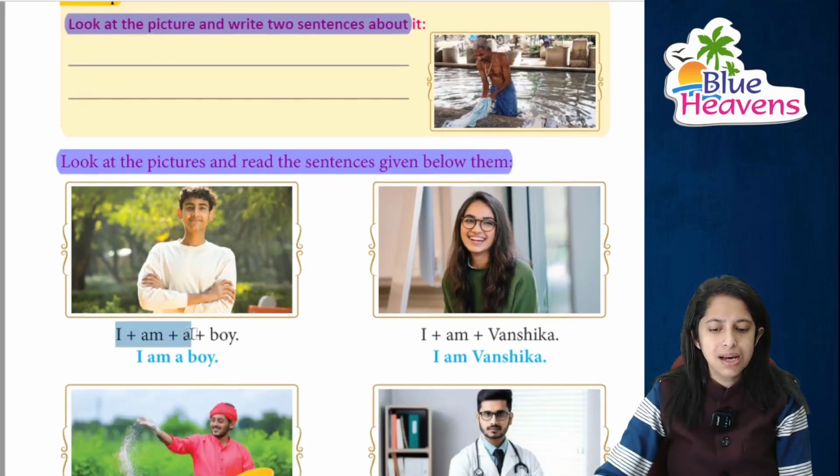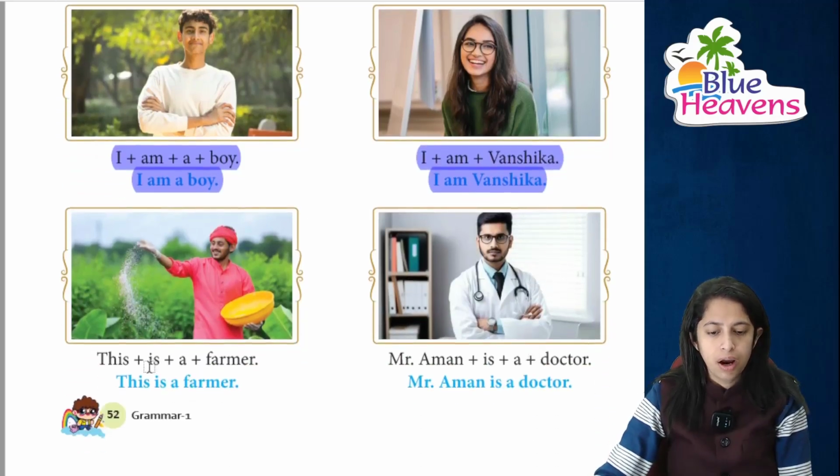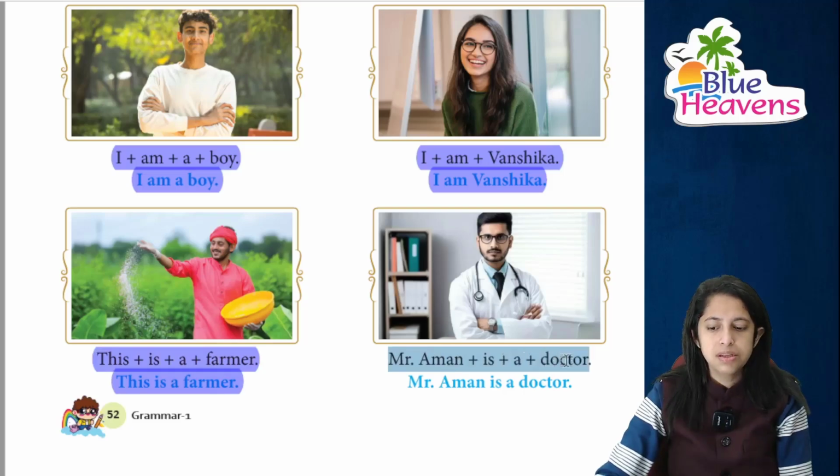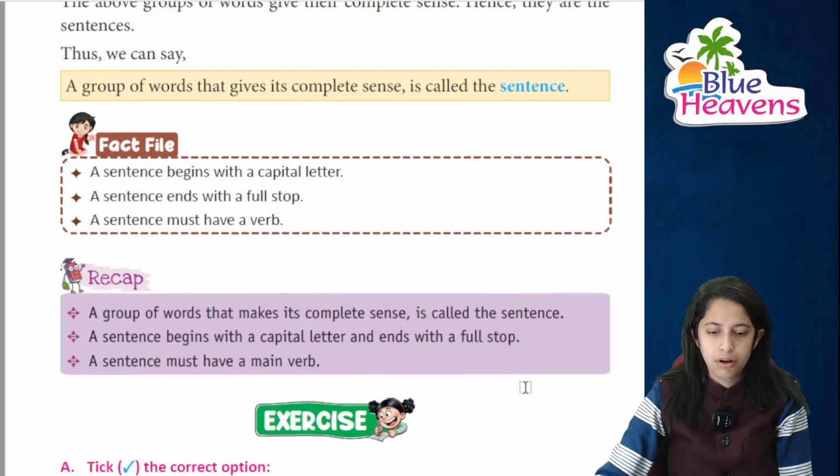देखिए I plus am plus a plus boy. This is I am a boy, right? This is I plus am plus Vanshika. This is I am Vanshika, right? She's just describing this plus is plus a plus farmer, it makes this is a farmer. And Mr. Aman plus is plus a plus doctor is Mr. Aman क्या है, एक doctor है, right?